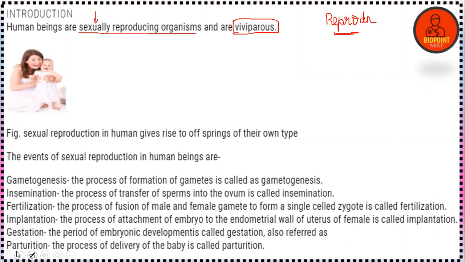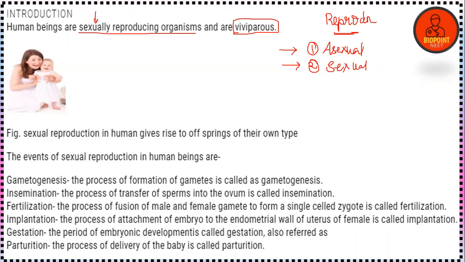There are mainly two kinds of reproduction: asexual reproduction and sexual reproduction. All these simple topics we know because I have already taken the one shot series for the first two chapters of this unit, right? So asexual mode of reproduction and sexual mode of reproduction, both these concepts are known to us.